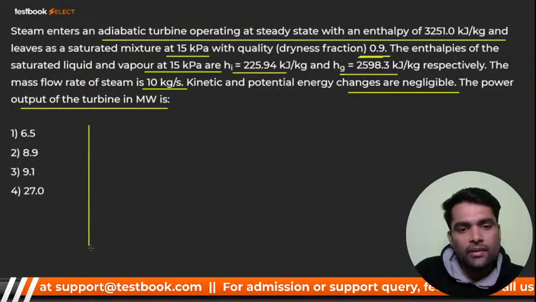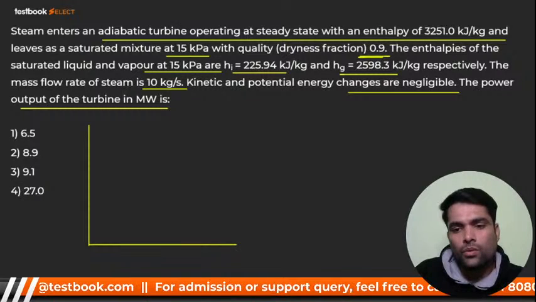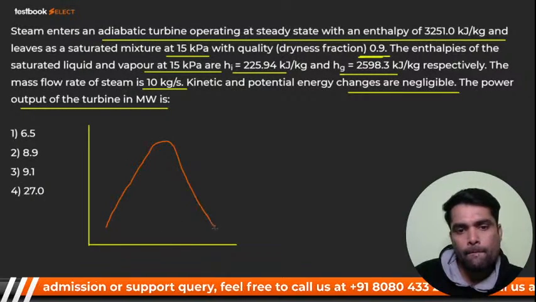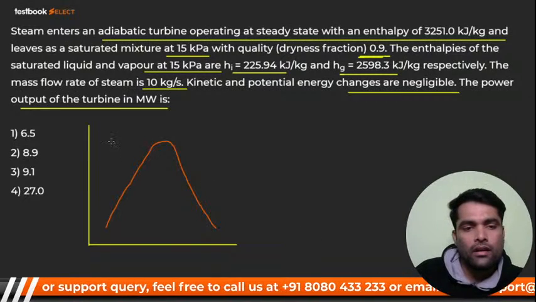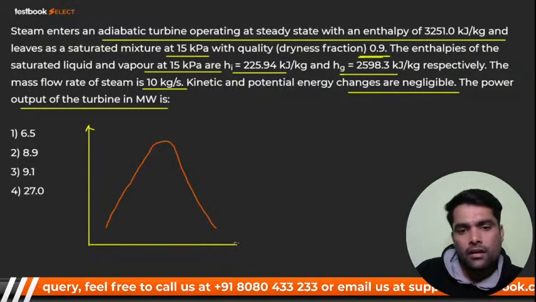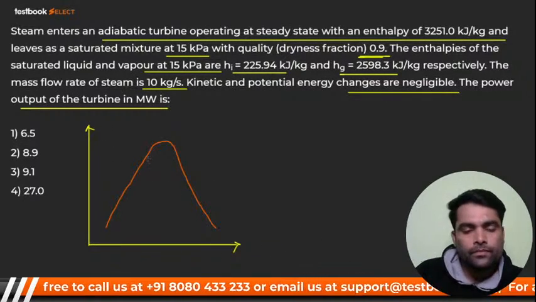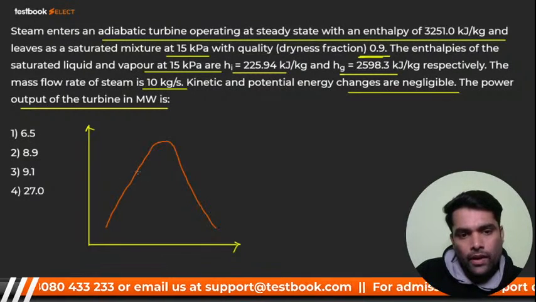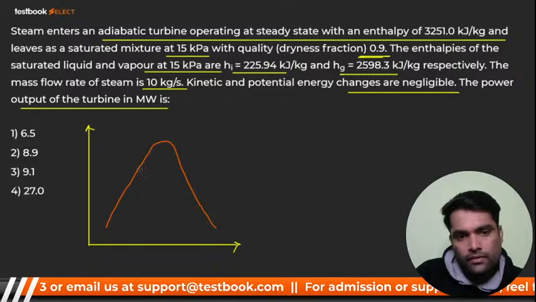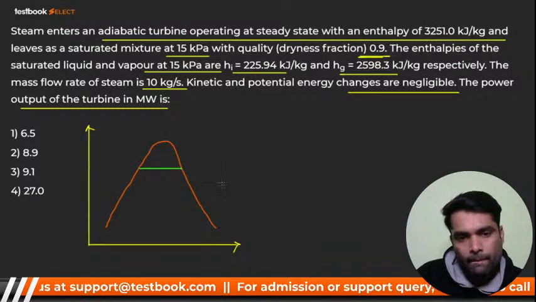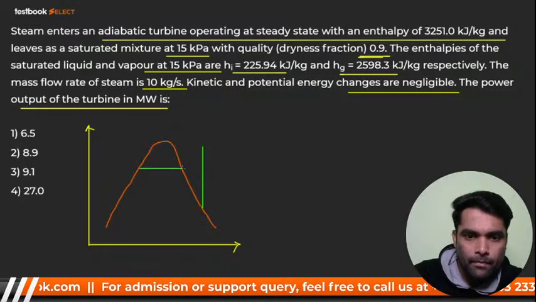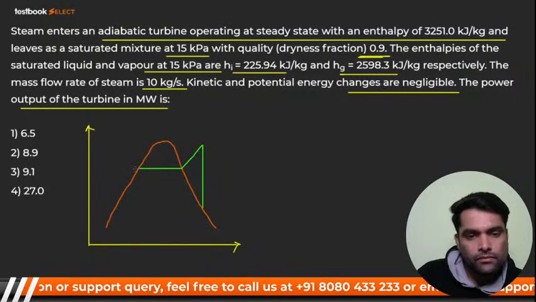See, again I tell you, Rankine cycle, I will draw the same cycle. There is no change in the cycle. We are going to draw the cycle.